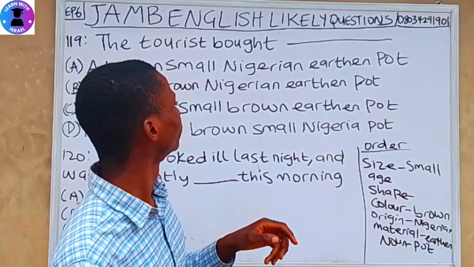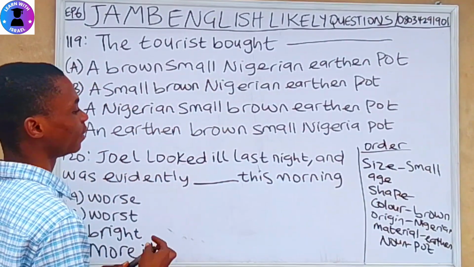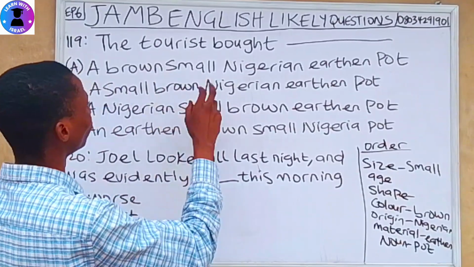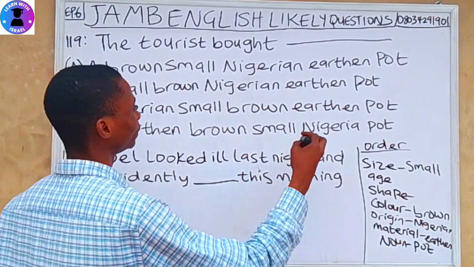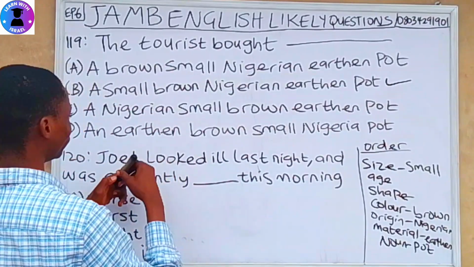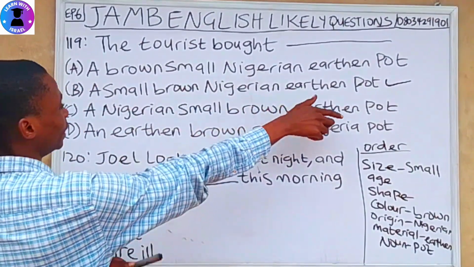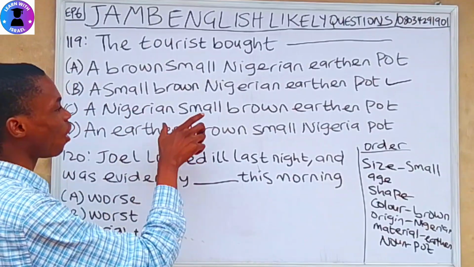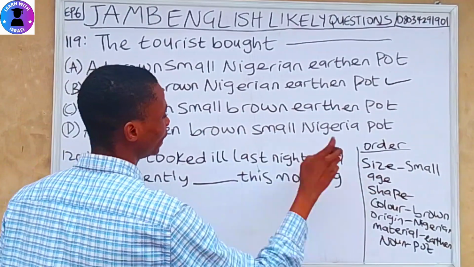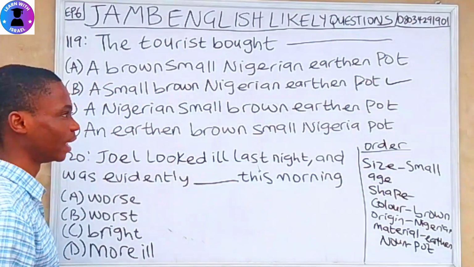So let's check the options. Option A, brown small. That's wrong. Option B, a small brown Nigeria heading port. That's the correct answer. It is wrong to say a Nigeria small brown heading port because small must come before Nigeria according to the order here. I hope you understand that now.